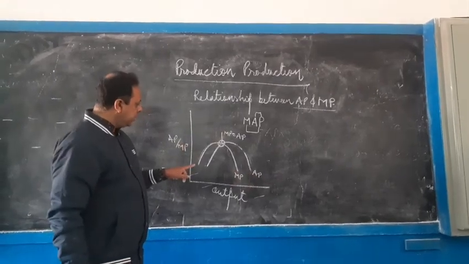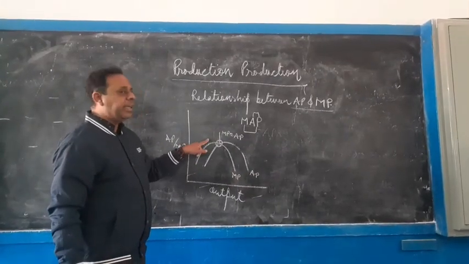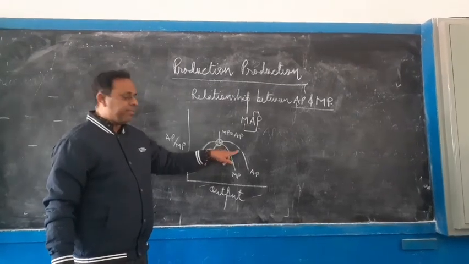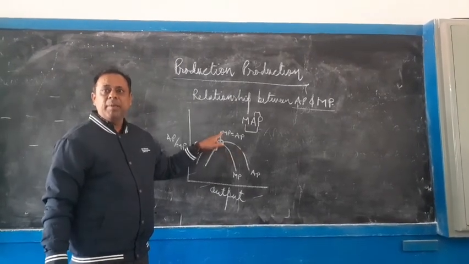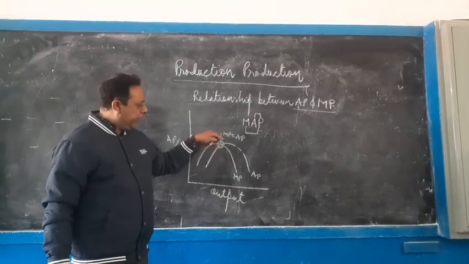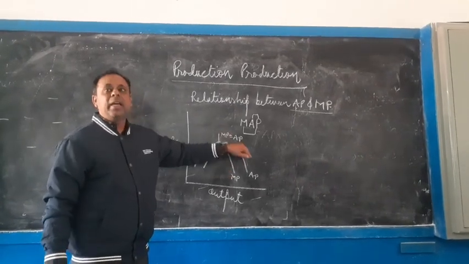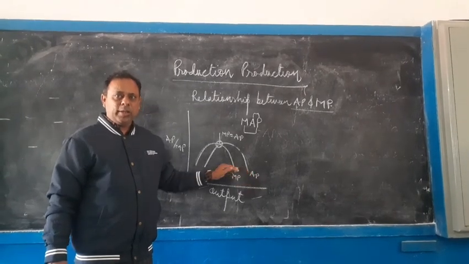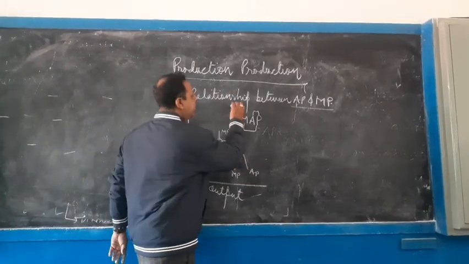So this is the relationship. First relationship: when MP increases, AP also increases. When AP is at its maximum, AP and MP become equal. And when MP starts declining, AP also starts declining. Got it clear? So this is the relationship. We can understand it in the simple spelling of